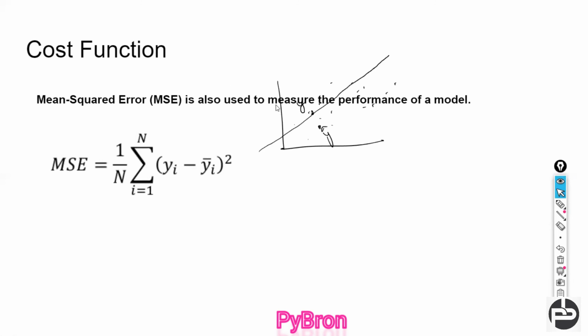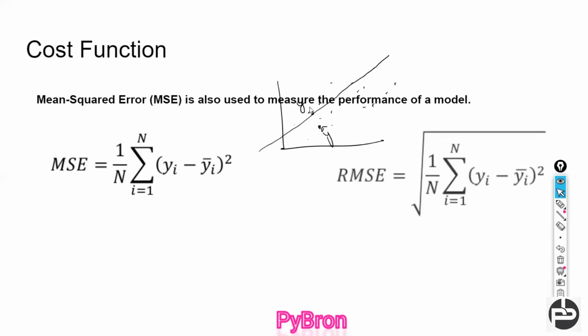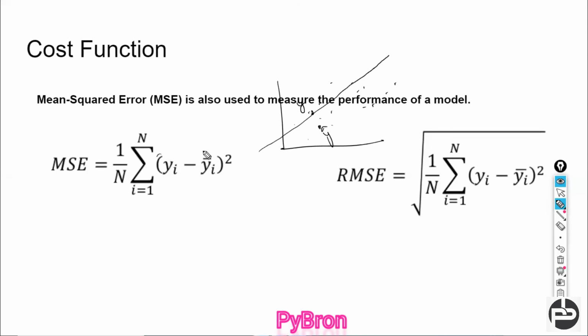What we did here, see, this is my predicted value, and this is my mean. Now what I'm going to do is subtract the predicted value from the mean and square it, and divide by the number of data points. Like this we will do for all the prediction points, add it up, and calculate the mean square error. Once you get the mean square error, you can calculate the RMSE also, just take the square root of it.